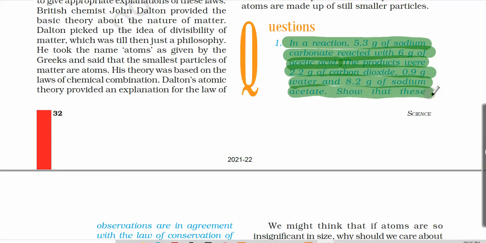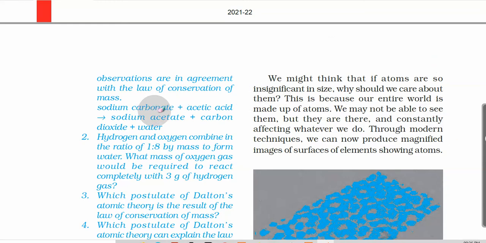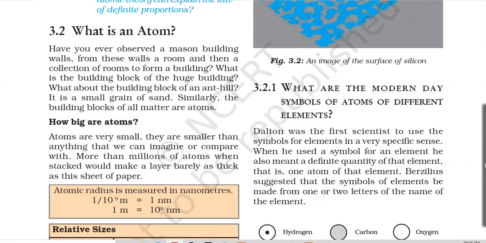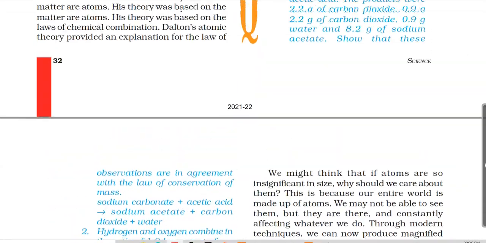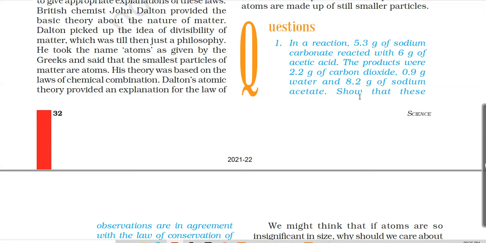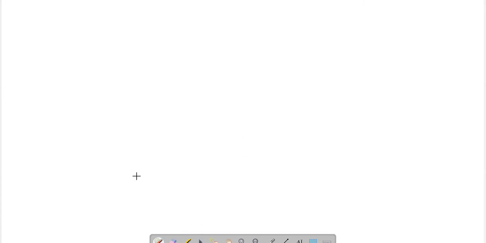Show that these observations are in agreement with the law of conservation of mass. By using the values provided, we have to show that the given equation follows the law of conservation of mass.